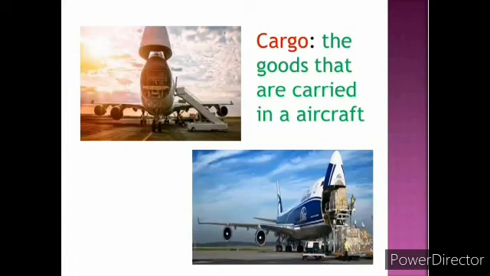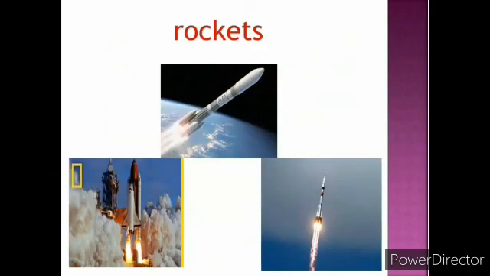And do you know, children, some planes also move cargo from one place to another. Cargo means the goods that are carried in the aircraft. Children, some planes are used for courier services. And at last, the most powerful means of transport is rockets. Rockets are used for traveling to outer space. So children, here we complete our third lesson.